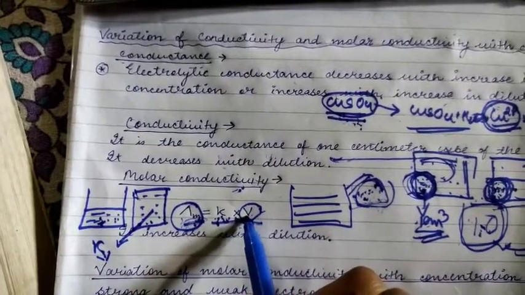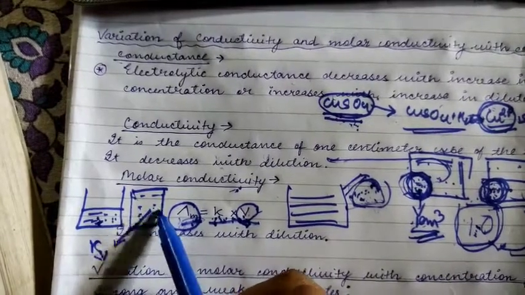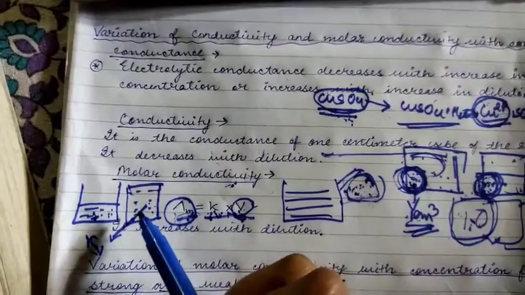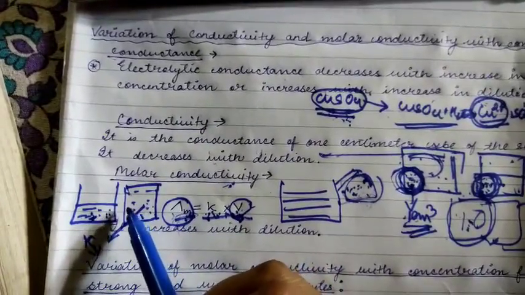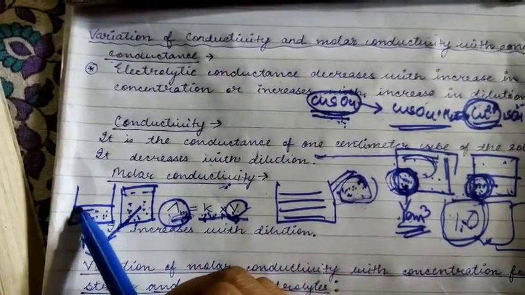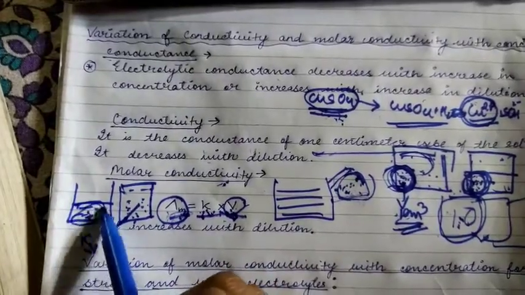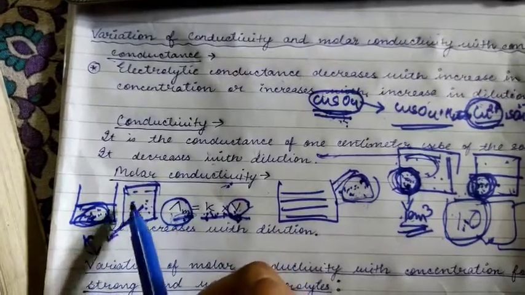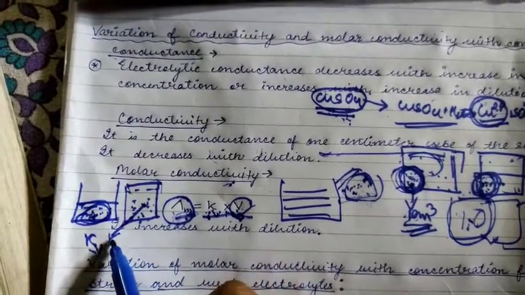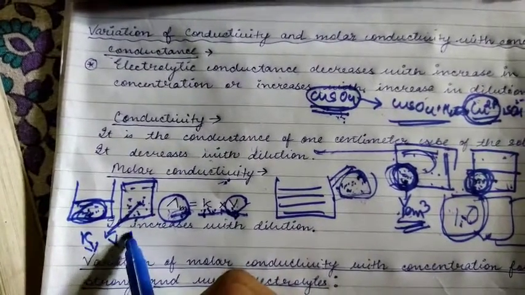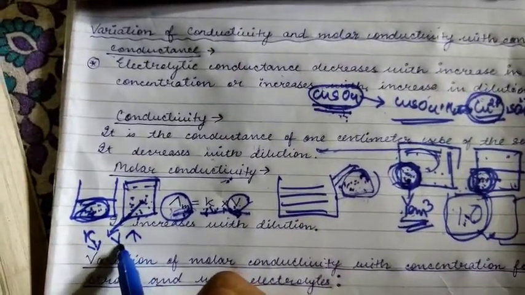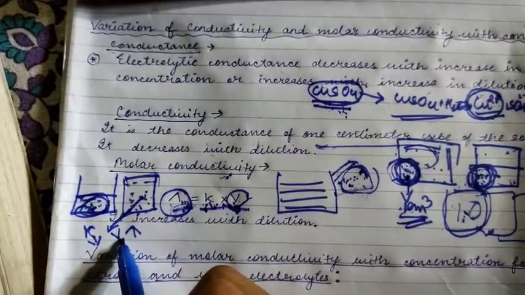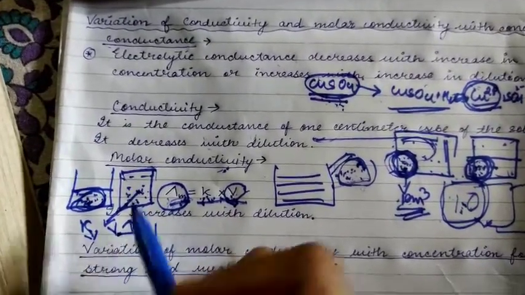But the volume in which we have to find 1 mole of the electrolyte, you have to collect 1 mole of the electrolyte from the total volume. It is not like the electrolyte is found only in this particular volume. No, in this whole volume 1 mole of electrolyte is there, right? So the volume has also increased because you have diluted, and remember this is the volume that has 1 mole of the ions.